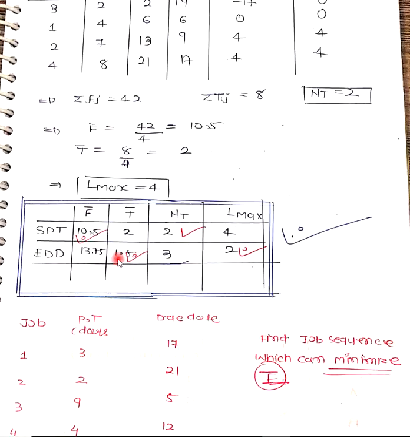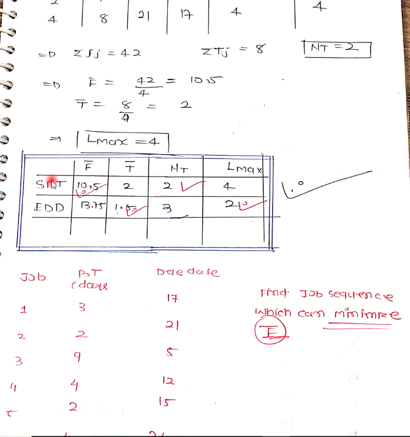If I make one table of SPT and EDD rule, I can say here the average flow time for SPT rule and EDD rule for all the 4 measures. From this figure, we can say that the SPT rule can minimize average flow time and number of tardy jobs. The EDD rule can minimize average tardiness and maximum lateness. So as per our requirement, we can use either SPT or EDD rule. There is no thumb rule that we have to use only SPT or only EDD. Remember, the SPT rule can always minimize average flow time and number of tardy jobs. The EDD rule can minimize average tardiness and maximum lateness.